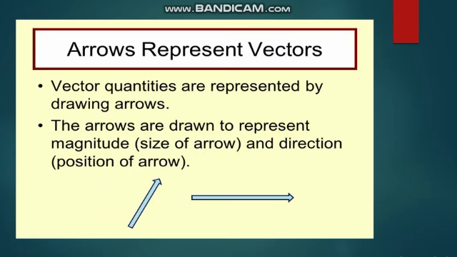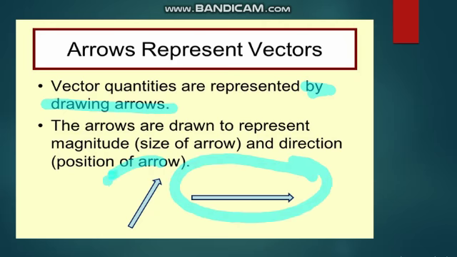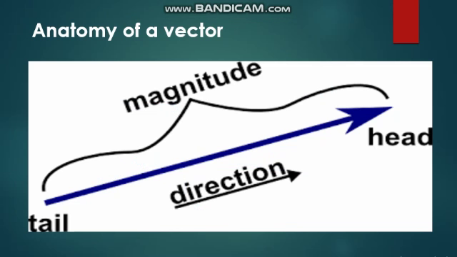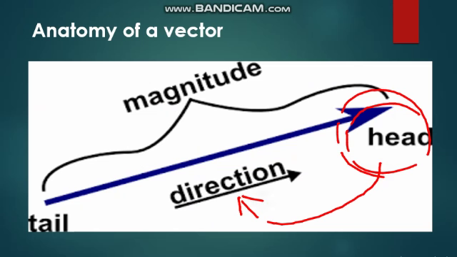So, arrows represent vectors. Vector quantities are represented by drawing arrows. The arrows are drawn to represent magnitude, the size of the arrow, and direction, meaning the position of the arrow. This is the anatomy of a vector. This head shows the direction of a vector.